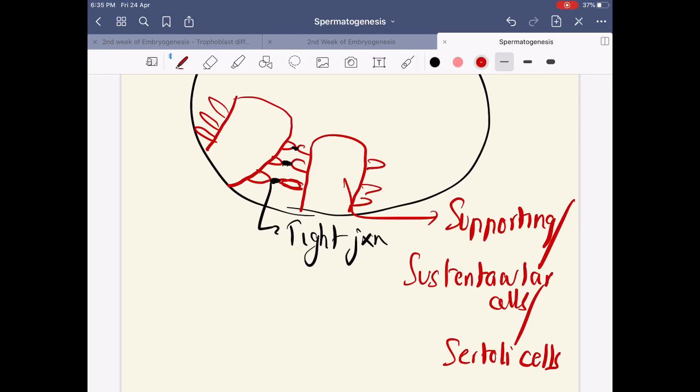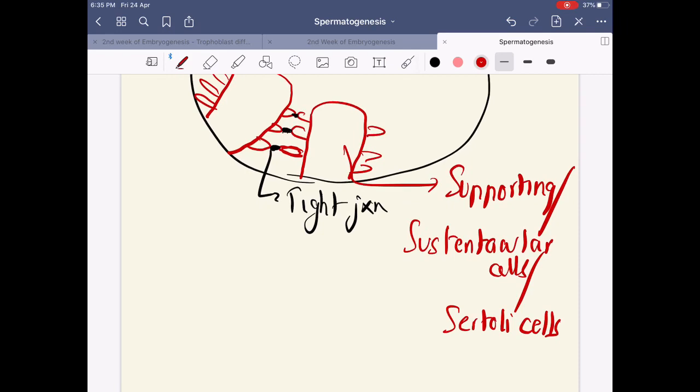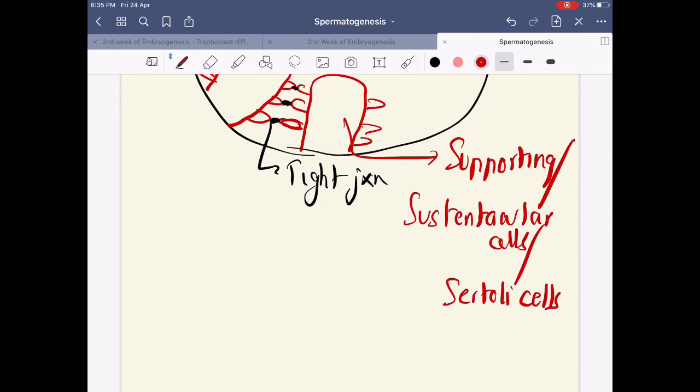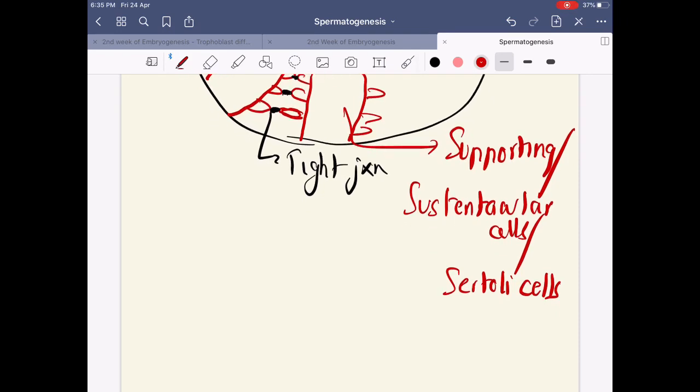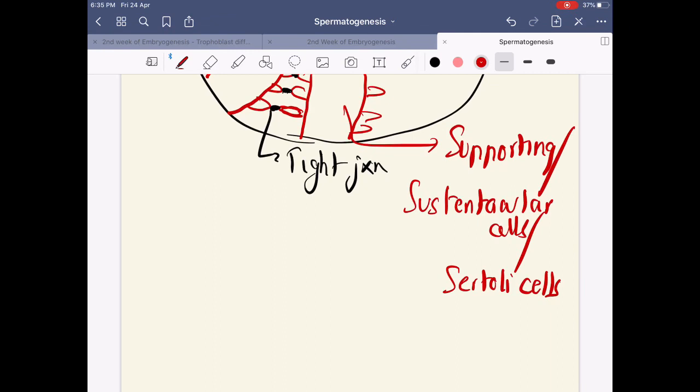Within each compartment you have each stage of development, spermatogonium to spermatozoa, occurring. For example, I've just drawn one part of it.